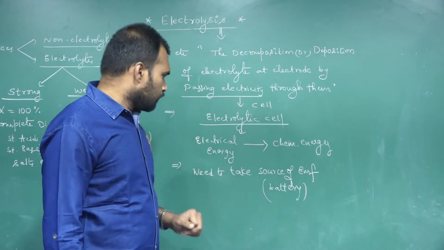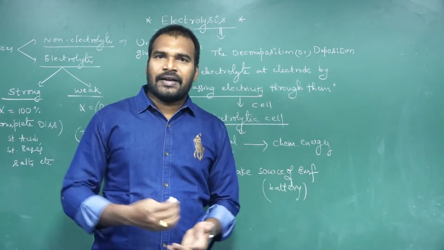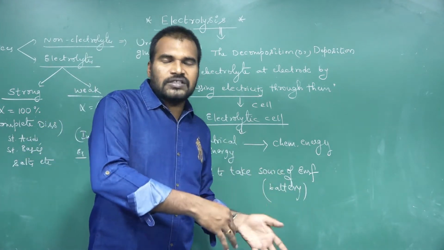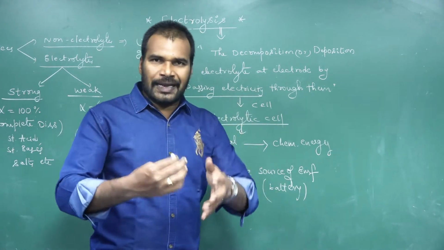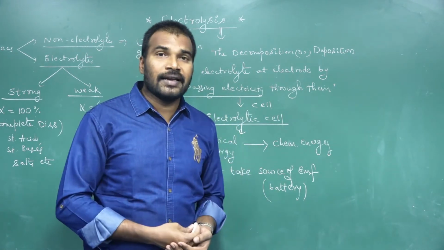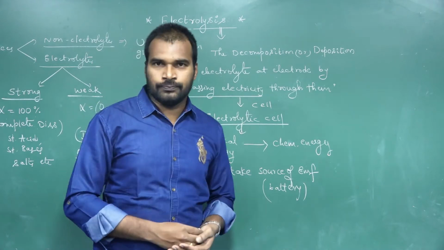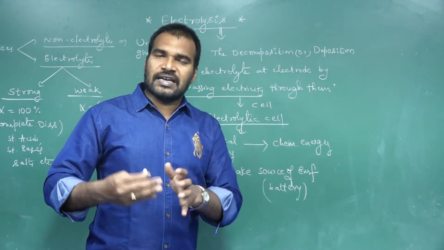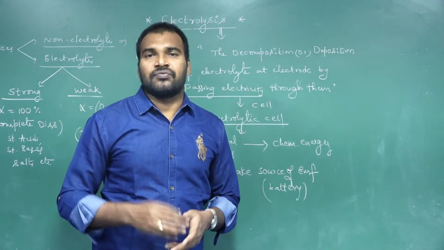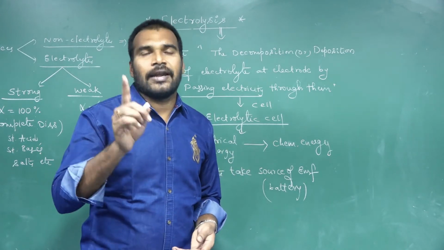In the battery, the electrode which is connected to the negative terminal of the battery is called the cathode. And the electrode which is connected to the positive terminal of the battery we call the anode.